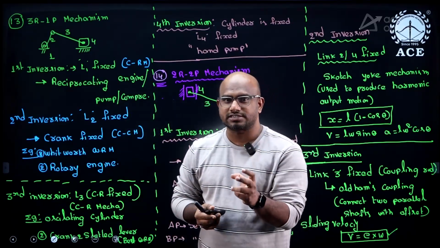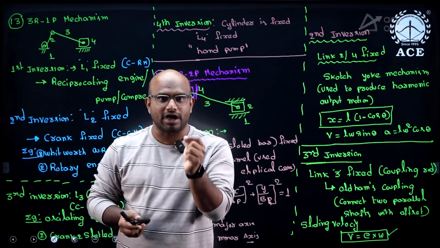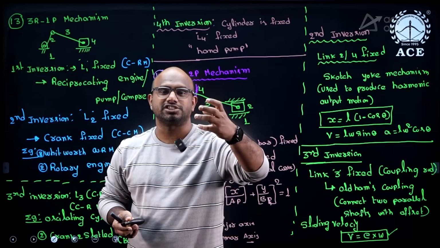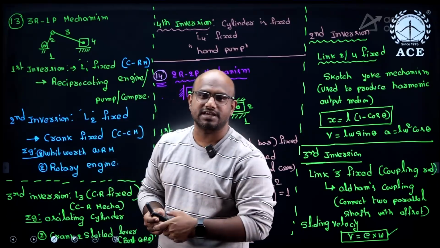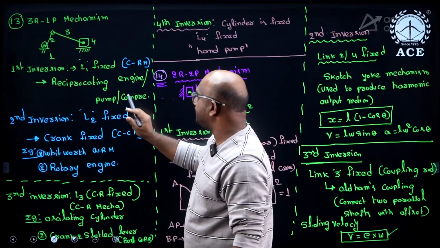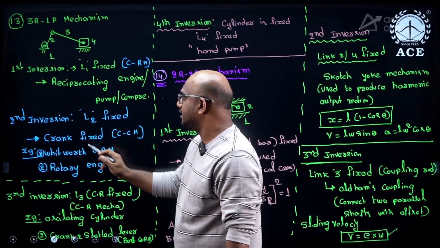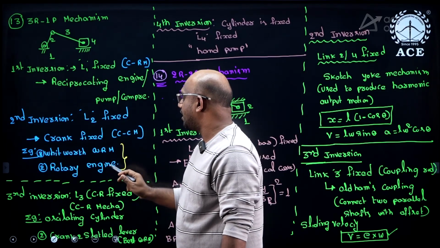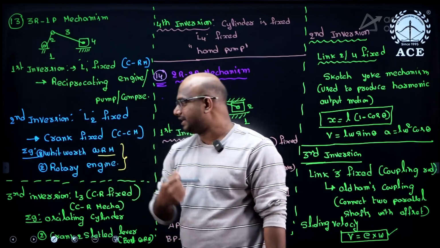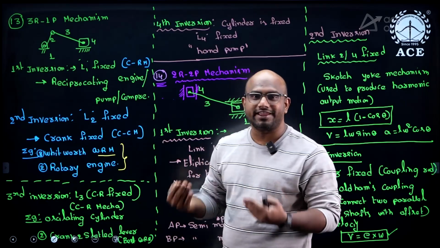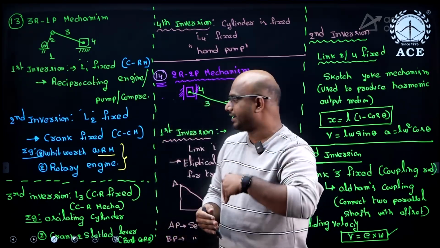In the exam they used to ask questions like: first inversion of slider crank mechanism, option A, crank and slotted lever mechanism; option B, reciprocating engine; option C, like that. Here, reciprocating engine, pump, and compressor come under the first inversion. Second inversion, link 2 is fixed. It gives you the Whitworth quick return mechanism. QRM means quick return mechanism. And then the rotary engine. The rotary engine is also part of the inversions of the slider crank mechanism.